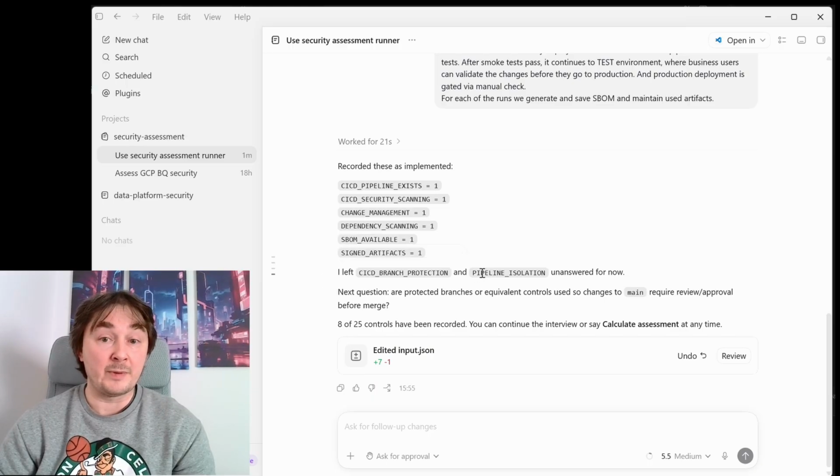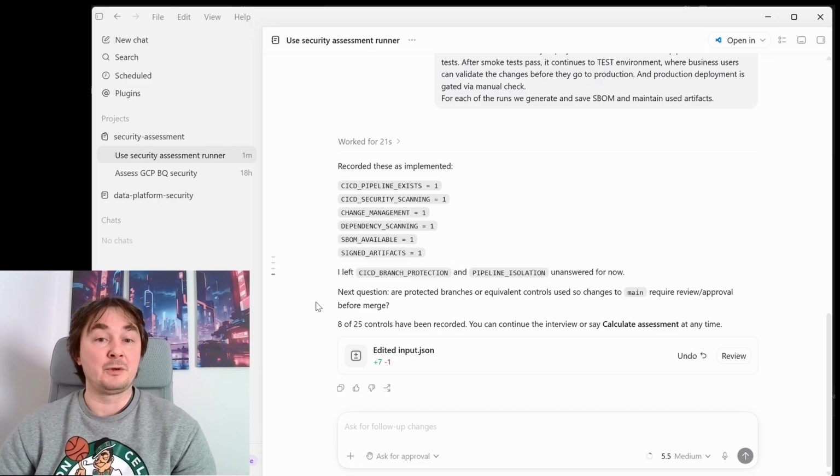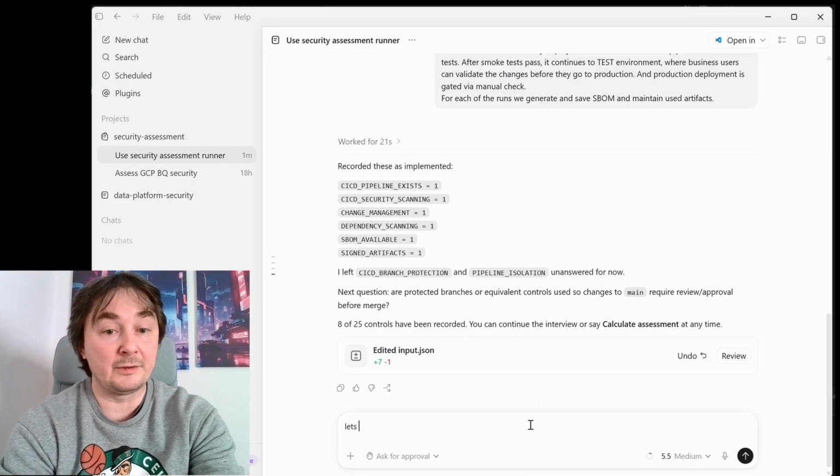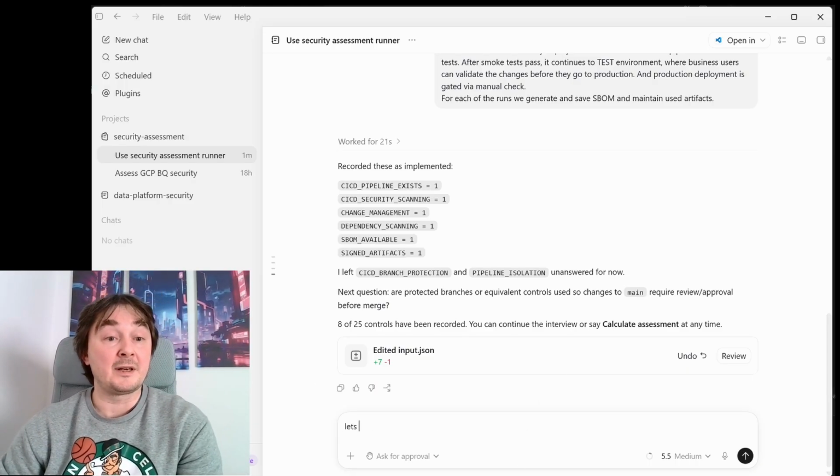The protection and pipeline isolation are unanswered for now. Well, maybe it needs a bit more explanation because I wanted to highlight that actually that is in place. Let's see what would be the result with the current state.